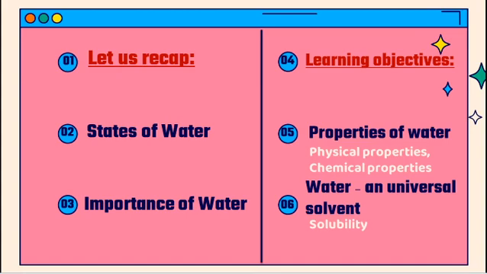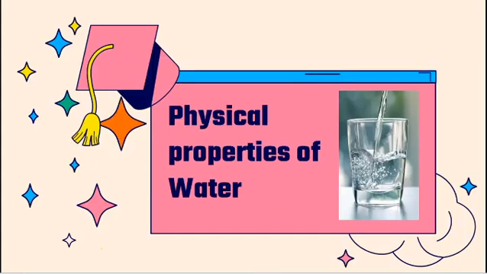So in today's class we are going to discuss the next topic, properties of water, and water as a universal solvent. In properties of water, both physical and chemical properties we are going to discuss. And then in water as a universal solvent we are going to discuss what is solubility, what are the factors affecting solubility, and the types of solutions. So let us see the first, physical properties of water.